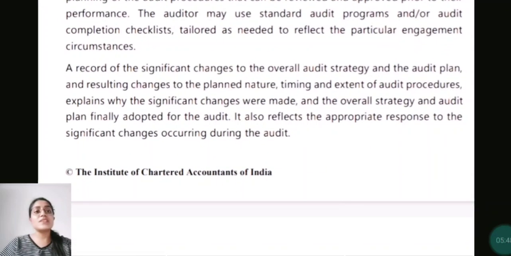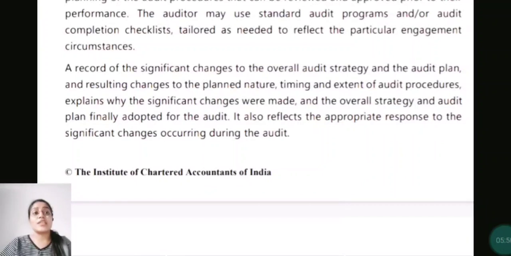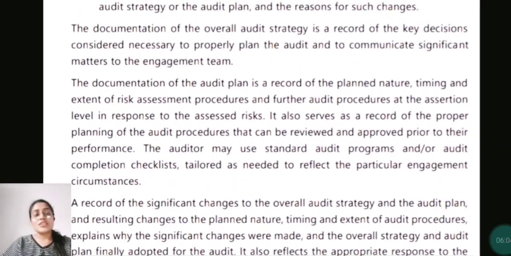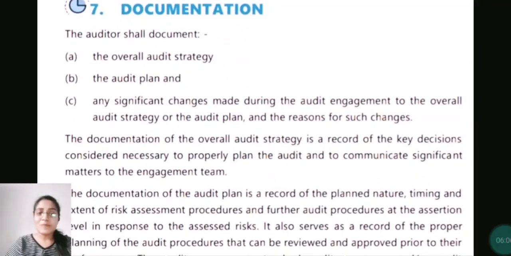A record of the significant changes to the overall audit strategy and the audit plan and resulting changes to the planned nature, timing, extent, explains why the significant changes were made and everything else. It also reflects the appropriate response to the significant changes occurring during the audit. So this much is something that you have to write in your answer. Okay, only this much, nothing else.